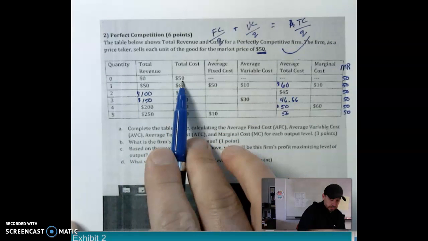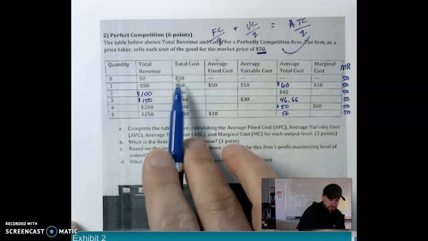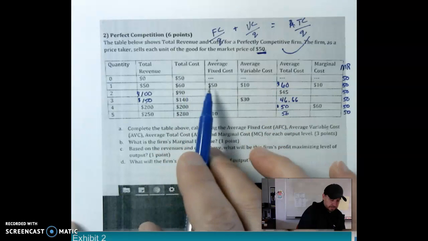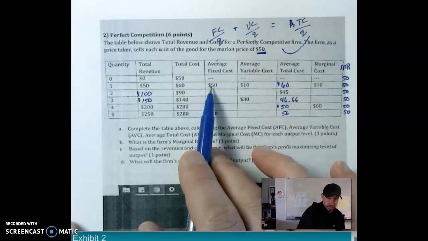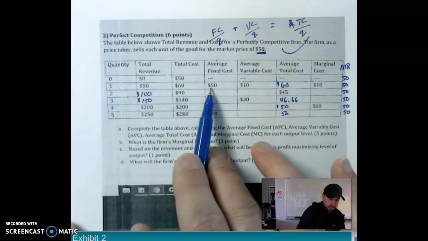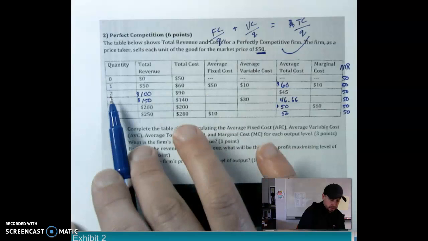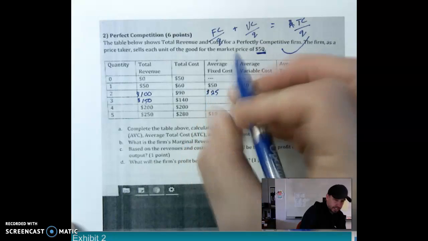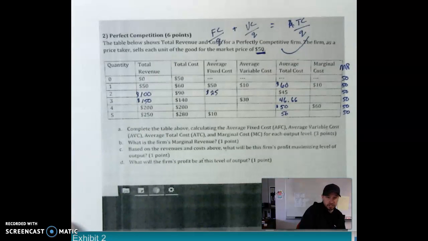Our total cost here with nothing produced, with no variable costs, is 50. So we know our fixed costs are going to be 50, and they'll stay fixed throughout. So to find the average fixed cost, we just take the level that we know to be 50 and divide it by the quantity. So here 50 divided by 1 is 50. That's our average. Okay, 50 divided by 2, average cost 25. So our fixed costs are cut in half because now they're spread out over 2 goods.